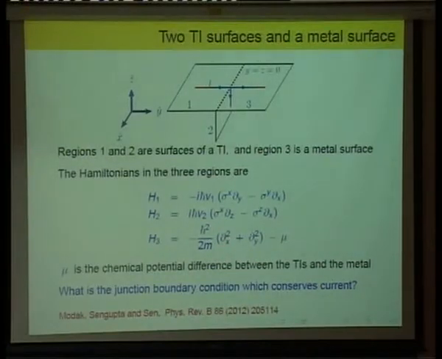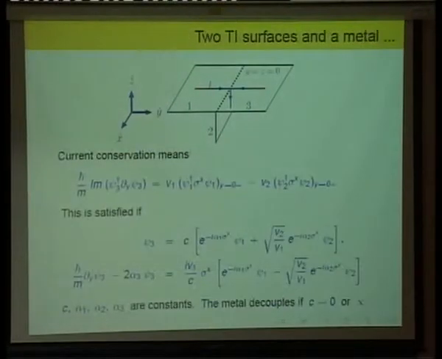So the metal is a 2D metal. Yeah, you can think of it as a surface of a metal. So imagine that there is something underneath which is insulating, so nothing goes into the bulk, it has to go into the surface, and it's a metal. Interface 2 is not seeing a metal. Both 1 and 2 only see the metal along the junction, elsewhere they don't see any metal. Because of spin you need twice as many boundary conditions. You'll see what the boundary condition is in the next slide.